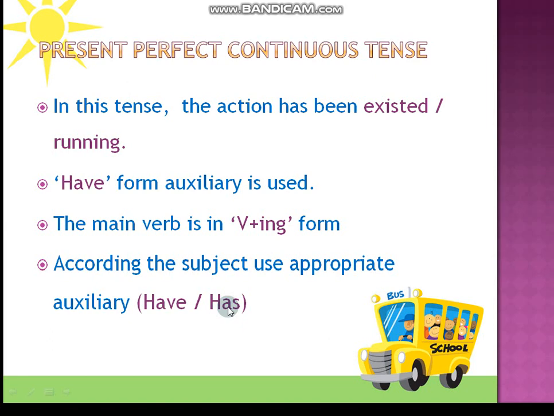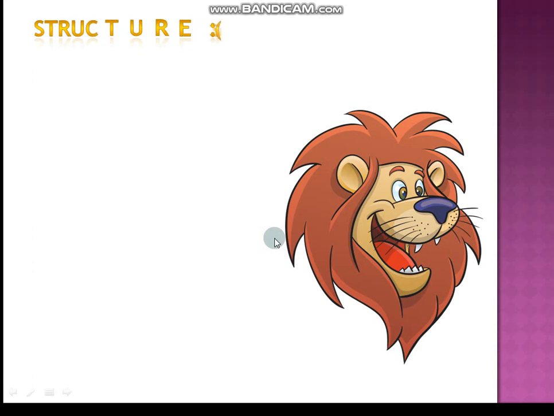See here, have and has. We have two auxiliaries for present tense. Where do we use have and where do we use has? See, have, already I told you, is for I, we, you, they and all plural nouns, and has is for the third person singulars like he, she, it and singular nouns. We need to use has. So let's understand the structure of that.